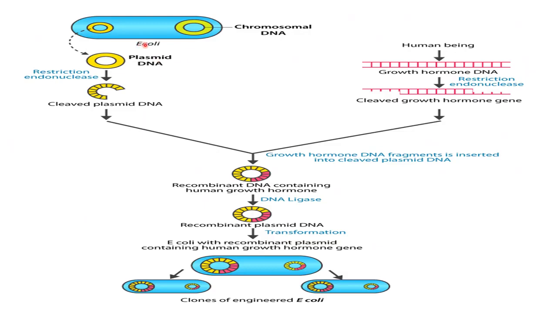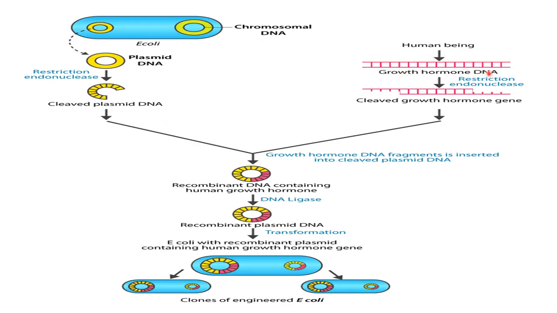Here you can see this is the chromosomal DNA of E. coli. This cell is E. coli, this is the chromosomal DNA, and this is the plasmid. First of all, this plasmid has been extracted to use it as a vector, and then this is the cleavage of the plasmid with the help of restriction endonuclease. This is the cleaved plasmid DNA, and here we have the human gene, that is the gene for growth hormone.